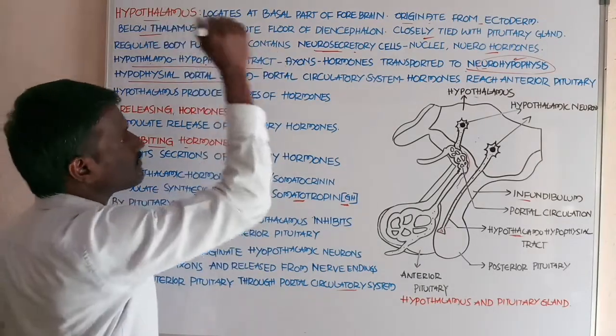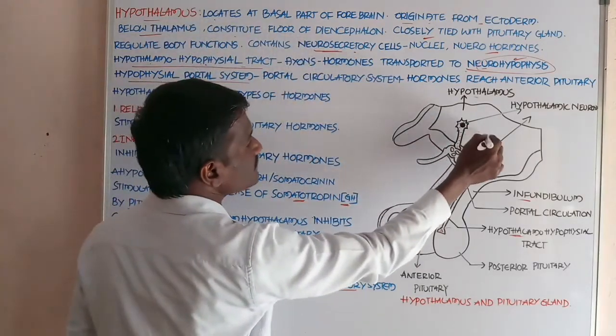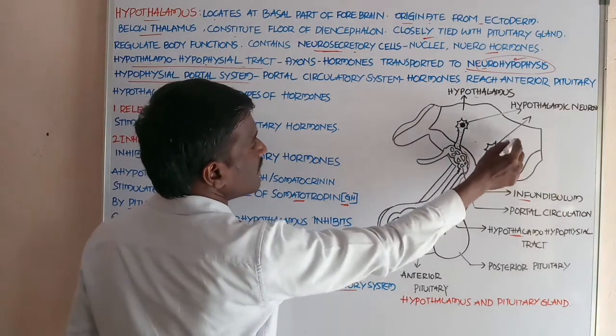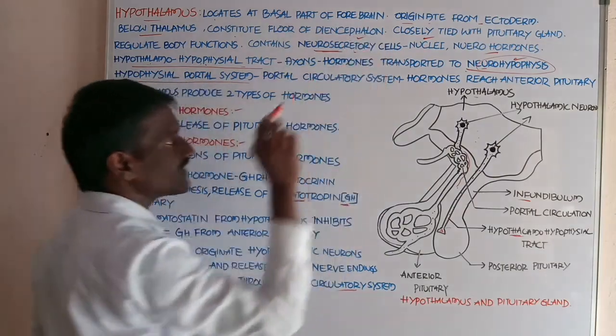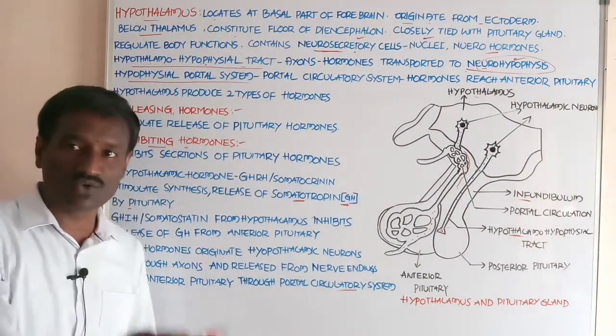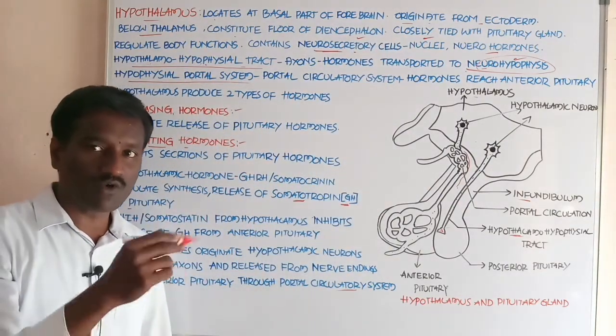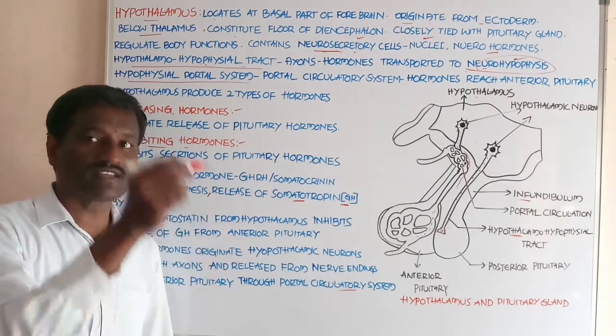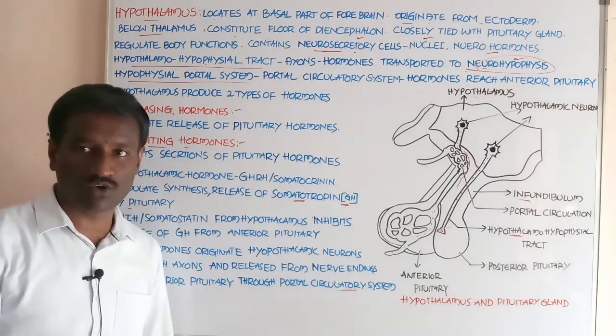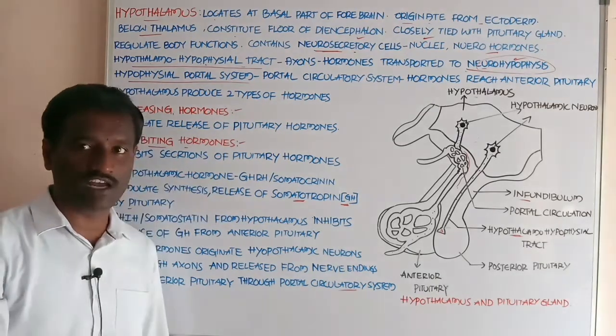The hypothalamus contains cells, which are called neurosecretory cells, also called nuclei. Some chemicals are released from the cells present in the hypothalamus.